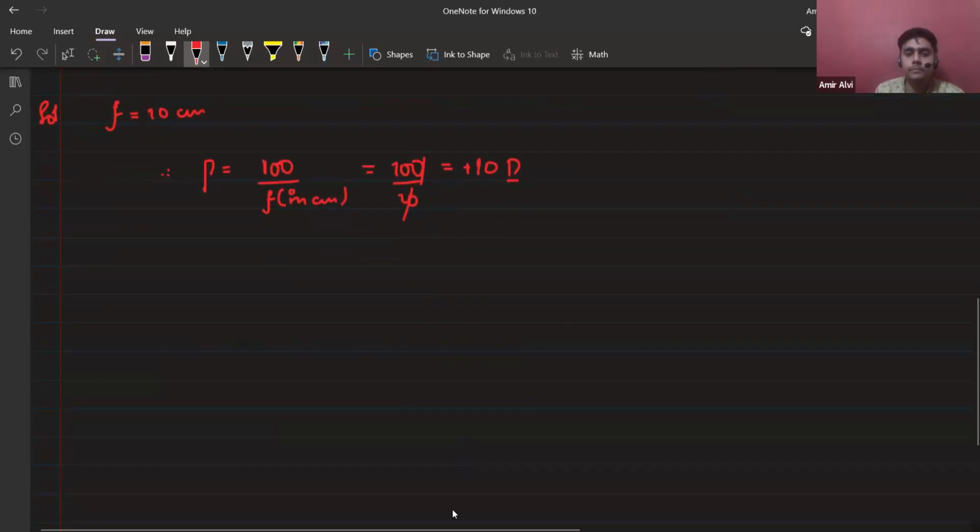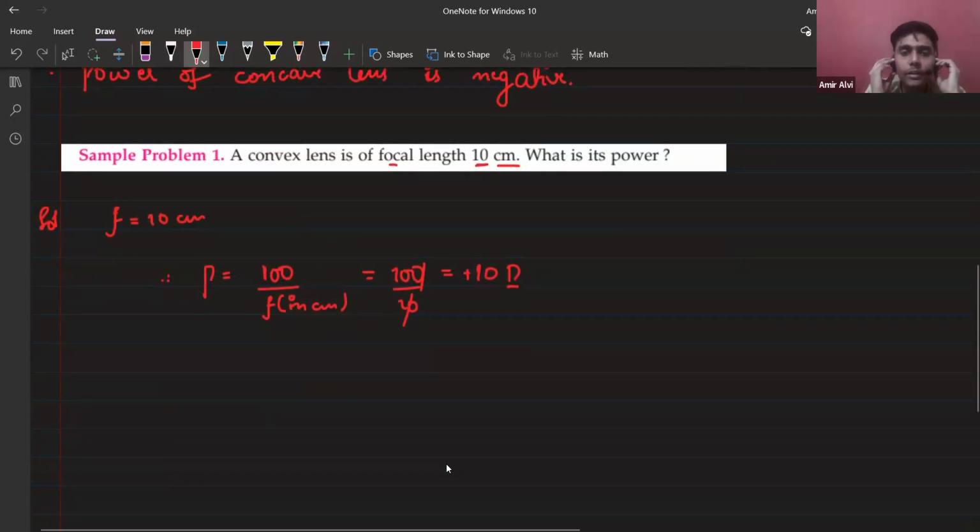Sir, what will happen if you only write 10 instead of positive 10? Will they cut marks? No, they will not cut marks. But you should explicitly mention the sign, because in optics we have to explicitly write down the positive and negative. Whenever you go to an optometrist, you will see that they explicitly write the positive sign in front of the power, even when the value is positive. So when you solve this question, explicitly mention the sign.